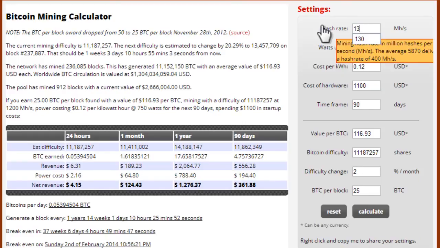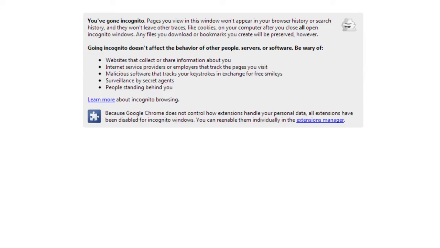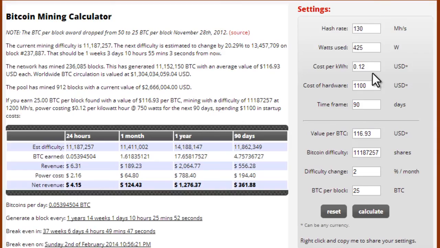425 at 130. And your cost per kilowatt. This is the cost of electricity where you live. If you're not sure how much the cost per kilowatt is, you can always Google that. Let's just say it's 12 cents per kilowatt. Let's just say I didn't have to spend anything, I'm just using my normal desktop computer, and let's just run this thing for a month.